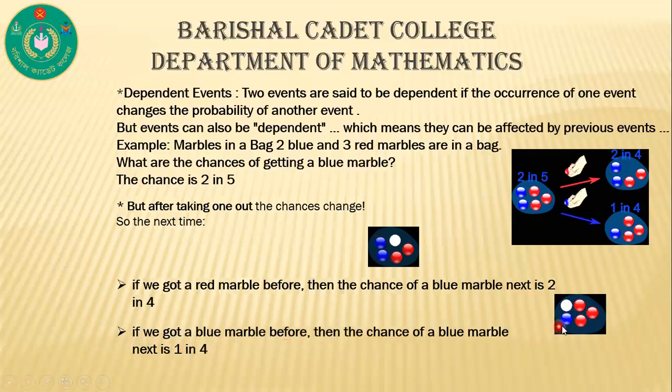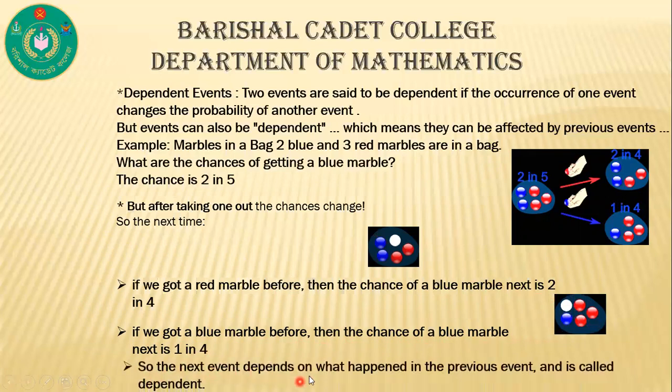If we got a blue marble before, then the chance of a blue marble next is 1 in 4. So the next event depends on what happened in the previous event and is called a dependent event.